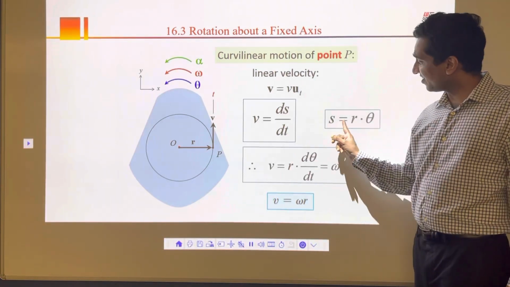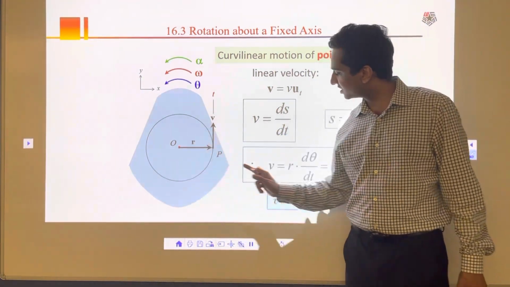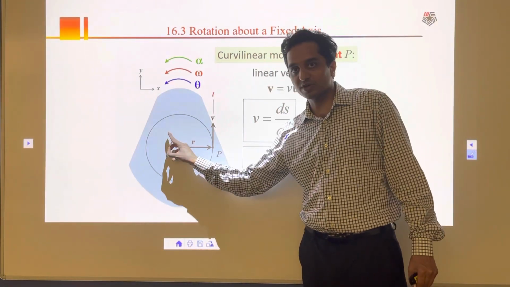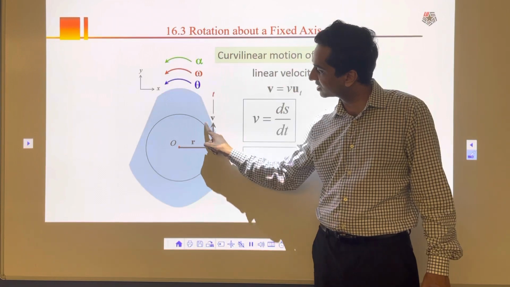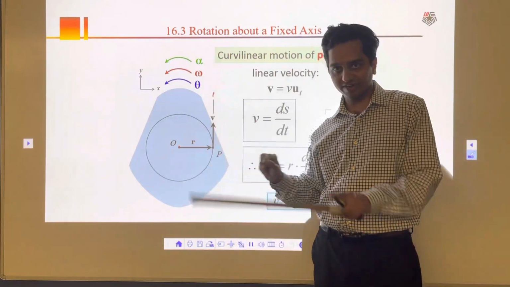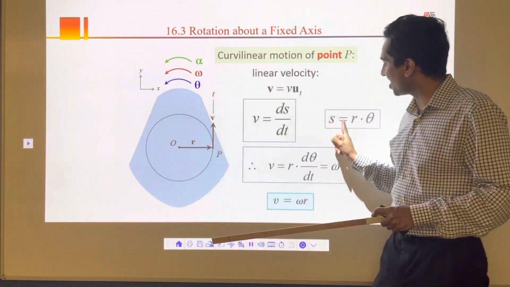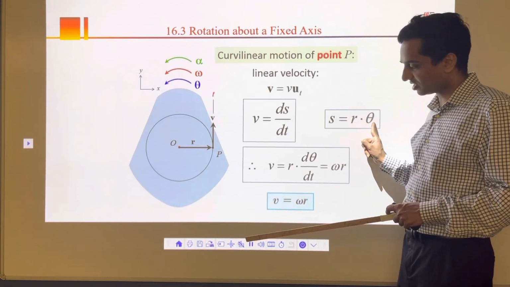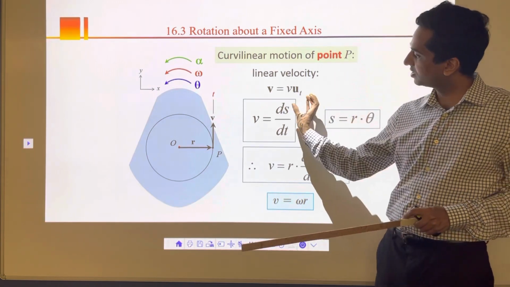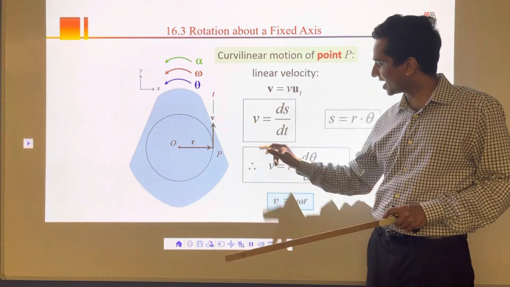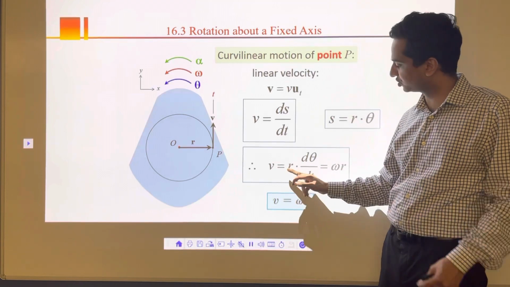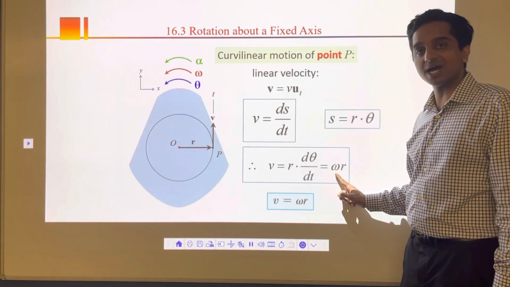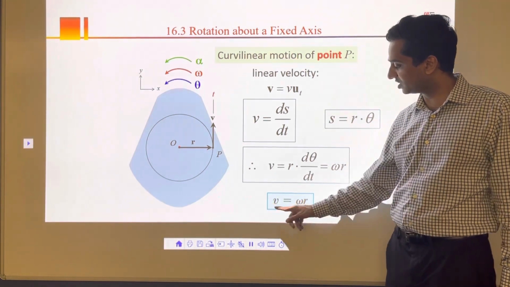Now s, the path covered, is nothing but r theta. r is the radius, and theta is the angular distance covered. If I have that, I can calculate the path covered. If I take a thread, I can calculate that s, and s is given by r theta, radius and total angular distance covered. I'm going to plug r theta back here, and I will get v is equal to r, which is constant, times d theta by dt. d theta by dt is nothing but omega. So I will get the simple expression v is equal to omega r.